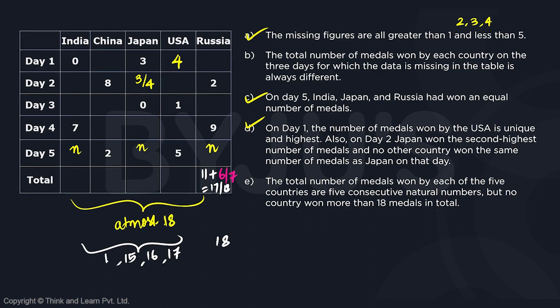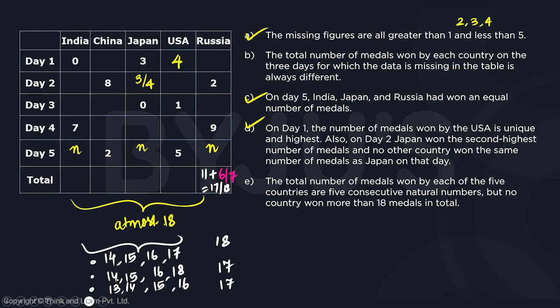And these are consecutive numbers because of statement E. And if Russia is going to be 17, then the other possibilities could be some other country has 18 and then 16 and 15 and 14. Or if Russia has 17, maybe Russia has the largest, while the other countries are going to have less than it, which is 13 to 17. So these are the 3 possibilities we have.